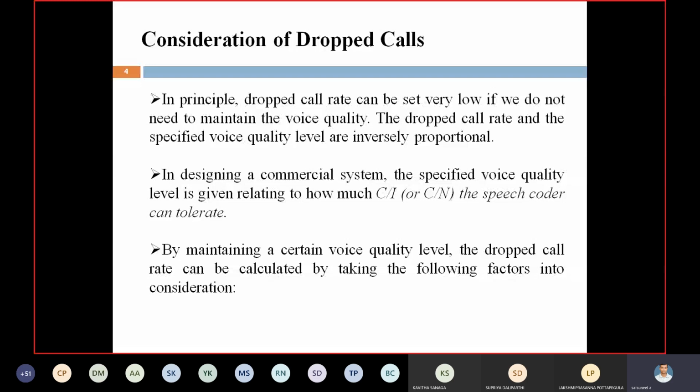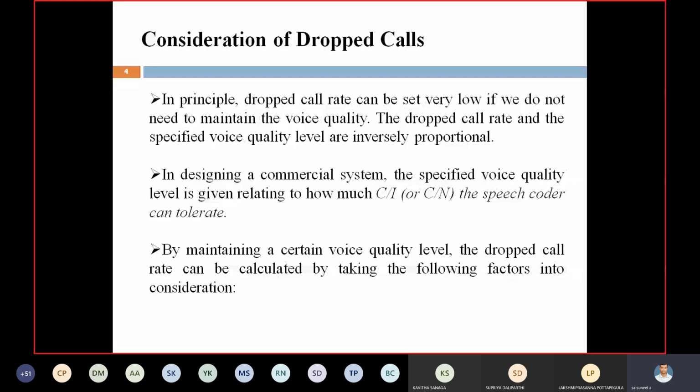You know voice quality. How to calculate voice quality? Here the voice quality can be measured by using five parameters, circuit merit 1, 2, 3, 4, 5. We already discussed this in the first unit. Here the voice quality depends upon the C/I ratio or C/N ratio, that is, the carrier to interference ratio or carrier to noise ratio. We calculated C/I and C/N ratio in the third unit at the time of designing the antenna system. Whenever C/I is greater than 18 dB, the system is properly designed.